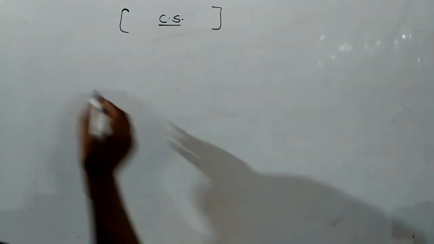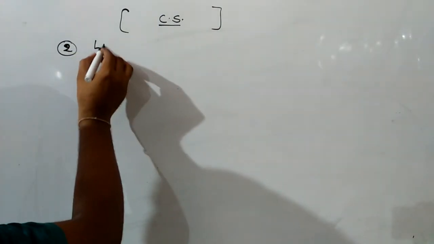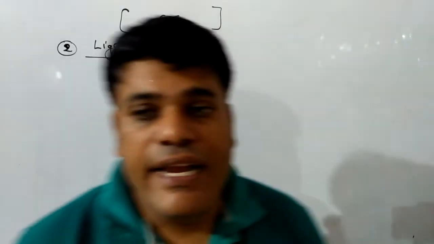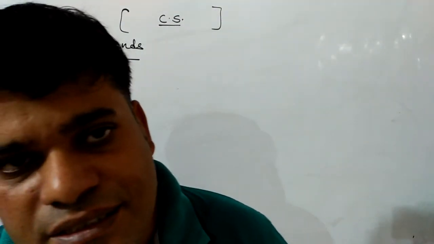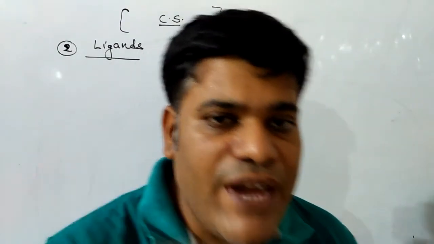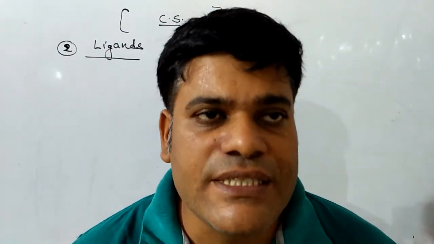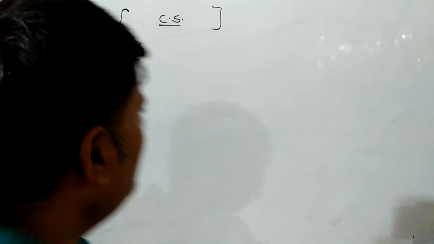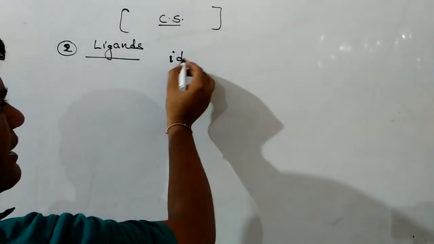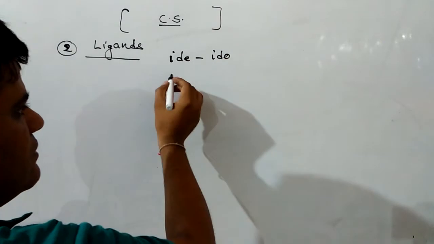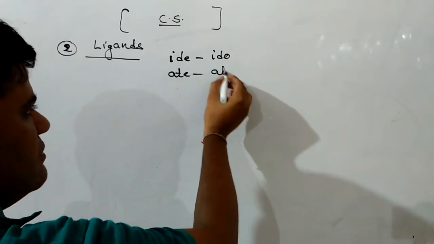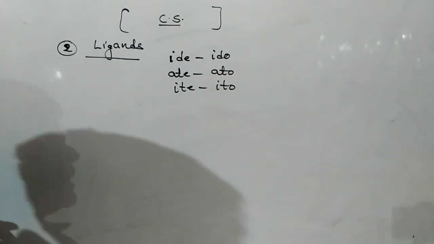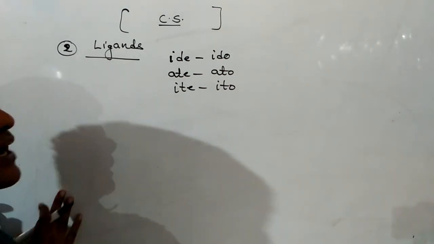After this, the second term we are going to discuss is ligands. What are ligands? Ligands are the substances which donate a lone pair of electrons to form the donor receptor bond. For ligand names, the ide ending is changed into ido, ate into ato, and ite into ito.